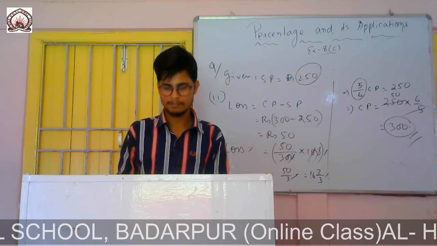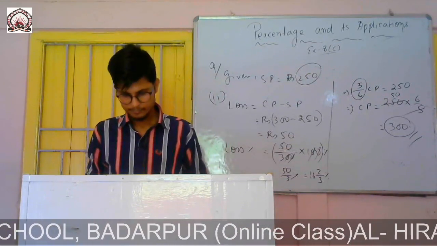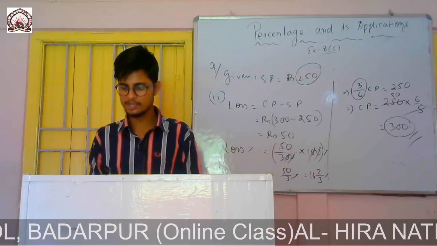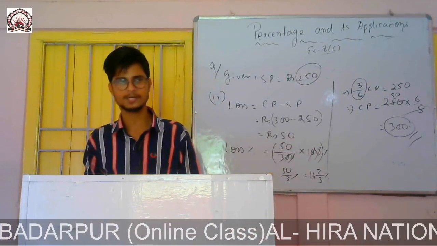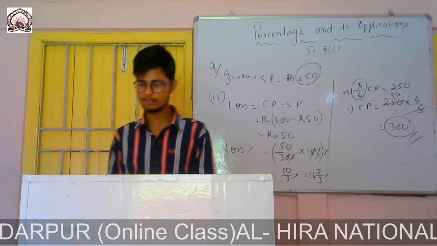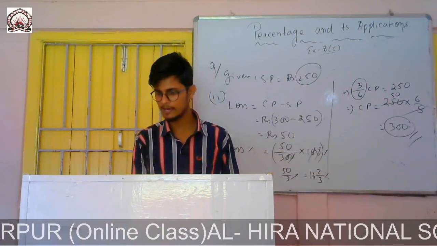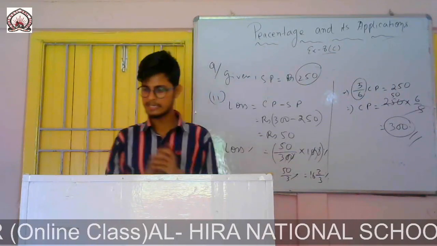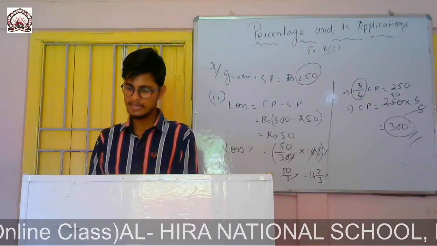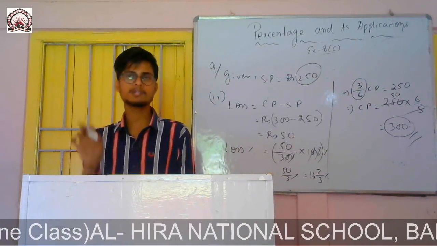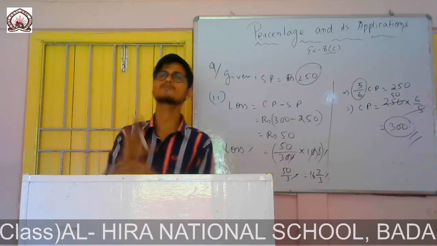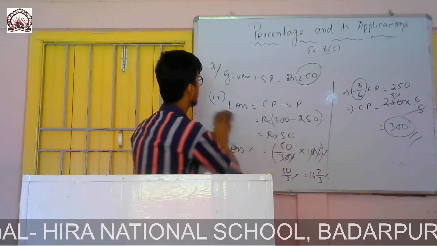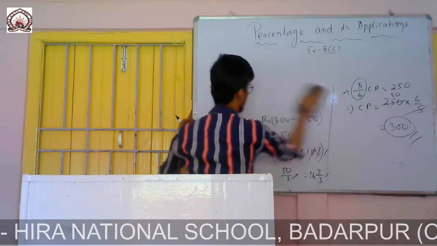So now question number 10. It is given that the cost price of 11 shirts is equal to the selling price of 10 shirts. Find the percentage profit or loss. In such types of math, first of all we will find the cost price of 10 shirts. Always remember, if you find that one, you can easily solve.